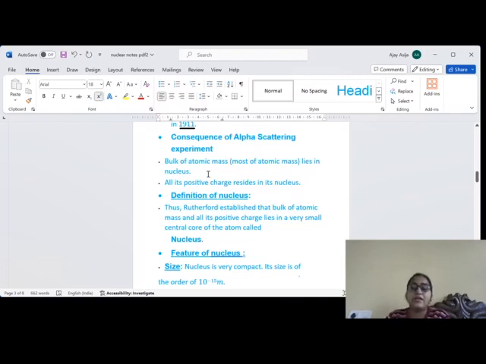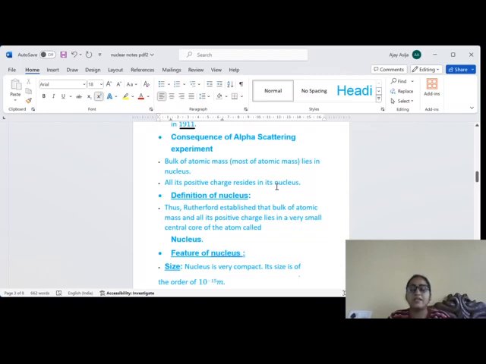And third, when he observed that a little number of alpha particles are getting back scattered, then he decided that the nucleus is very heavy. Bulk of atomic mass lies in the nucleus. So this was main point of that consequence. Bulk of atomic mass lies in the nucleus and all its positive charge resides in the nucleus.